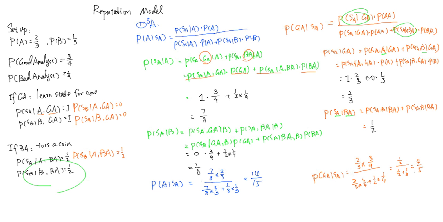So what does that mean? That means that saying the state of the world is A is good for your reputation. The reputation here means the belief other people have that you are a good analyst. So that is reputation, and by saying the state of the world is A, it helps your reputation. In this case, it's good because when you say A, the decision maker learns something valuable about the state of the world, which is that it's more likely to be A, and it's good for your reputation because you raise the probability that people will think you are a good analyst.